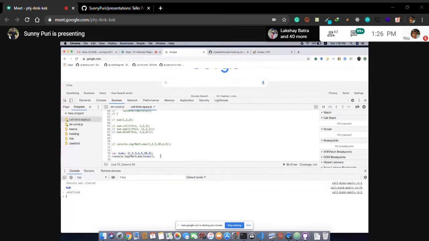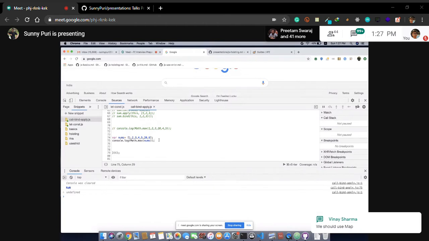Why are we passing this every time in call, bind, apply? You can pass anything for these examples. I'm passing the window, basically the default value. This is pointing to window. Basically, you should pass the current context. So tell me, why is this giving an error?